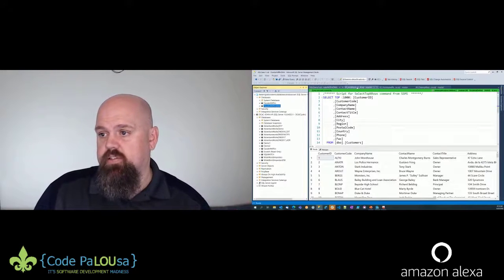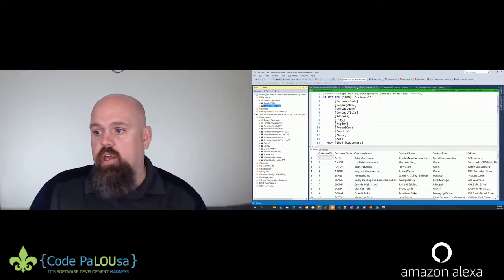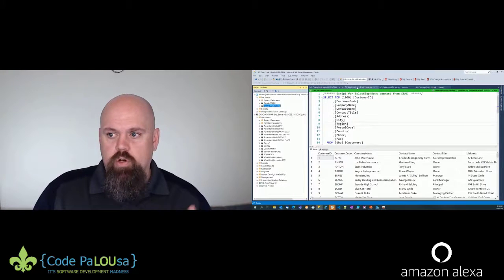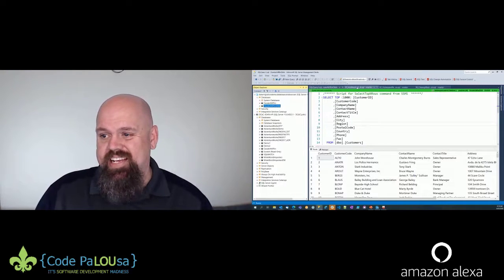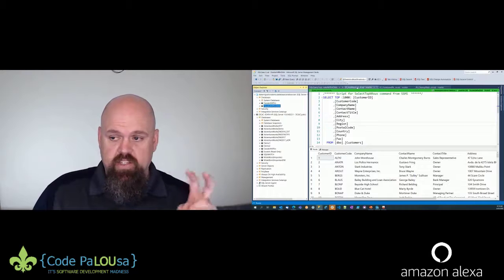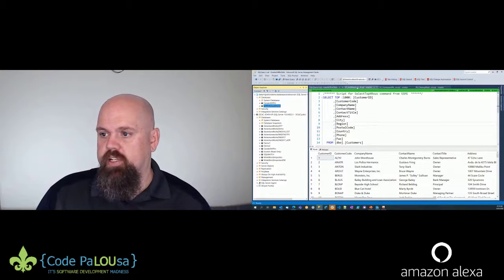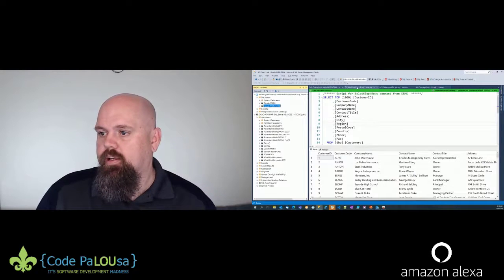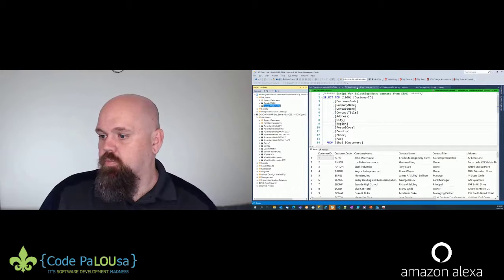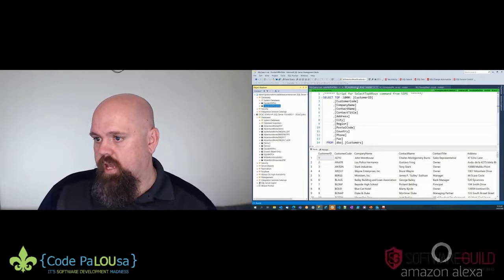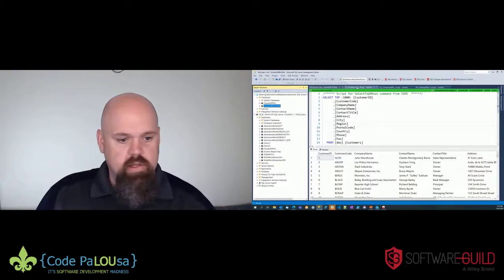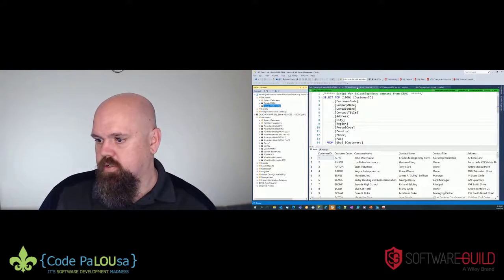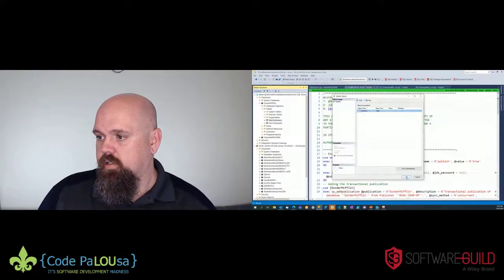So if I expand this and it actually wakes up, we'll be able to see that there shouldn't be any objects in that database if I cleaned things up correctly when I got done building the demo. Oh, I've got objects. So I did not clean that database up. Well, we can do this. Oh, no, I can't. I got to clean that up. Let's see if this works. We're just going to delete this. My apologies.